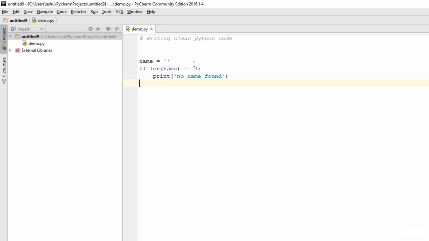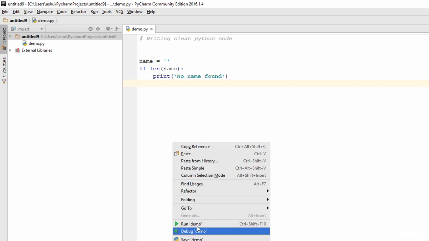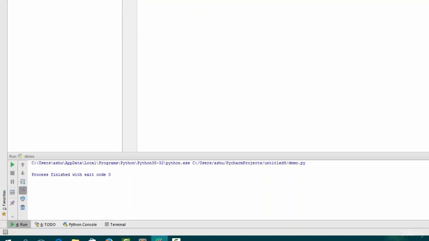So one way to modify this code is that you could simply go ahead and remove the 0, and add in an if statement over here. So what this does is that the if statement is by default going to have two results, 0 or 1. If this condition turns out to be true, it's 1, and if the result of this condition is 0, that means the condition is false. So now if you calculate the value for the length of the name, it's going to be 0. So if you save this code and run it, as you could see, it executed this